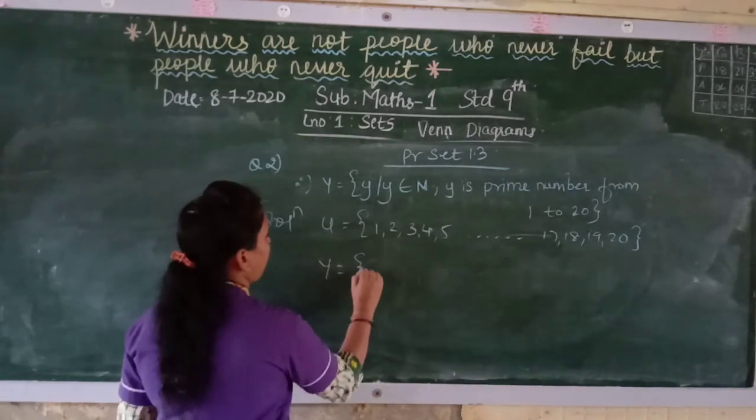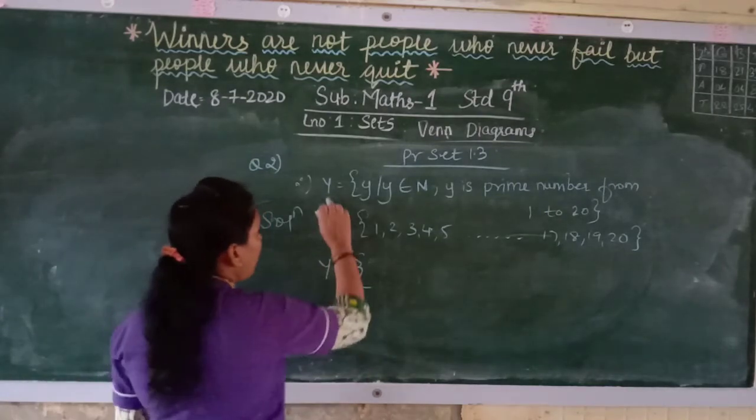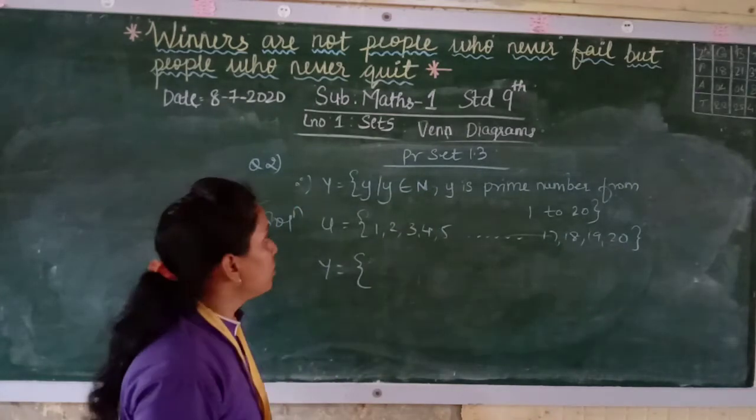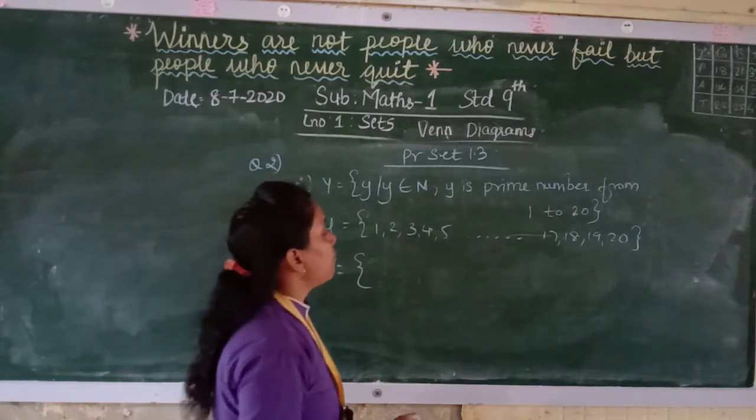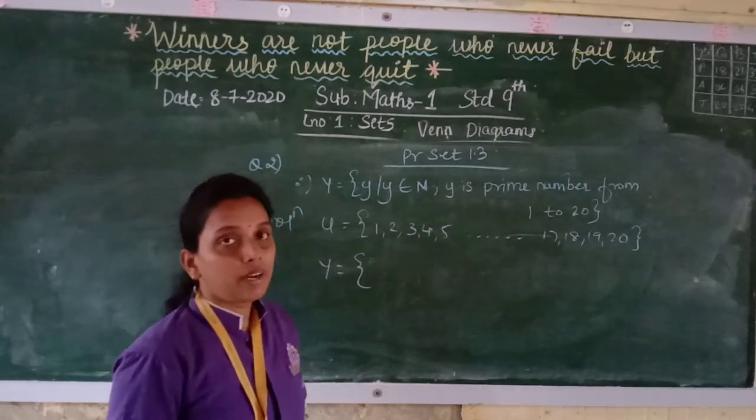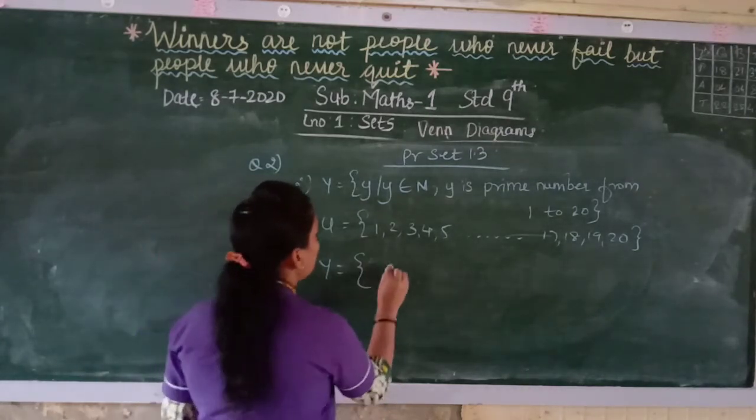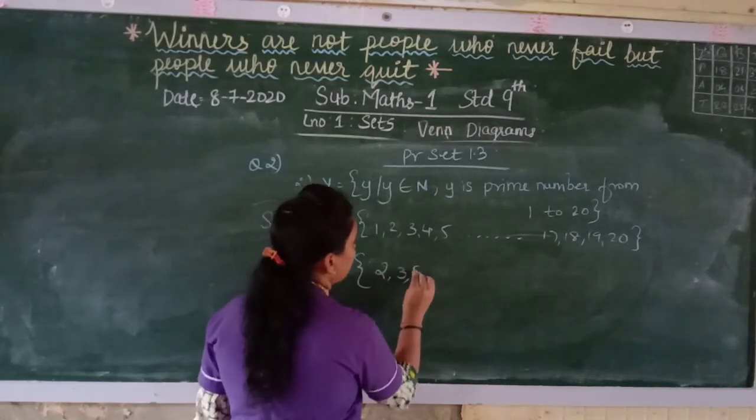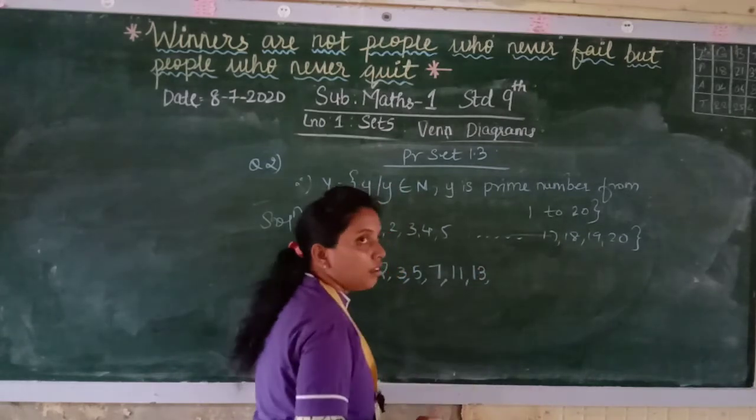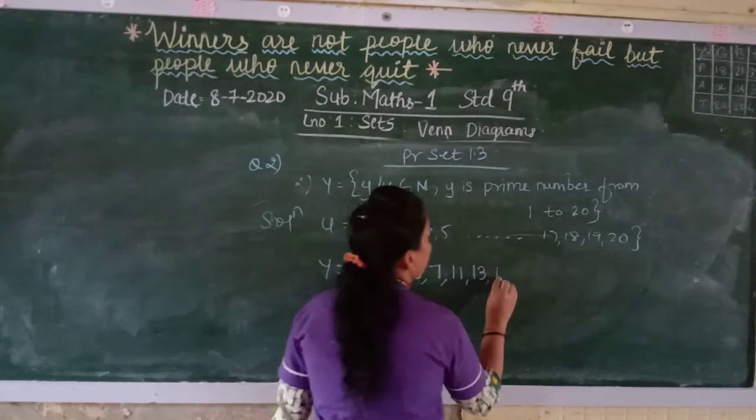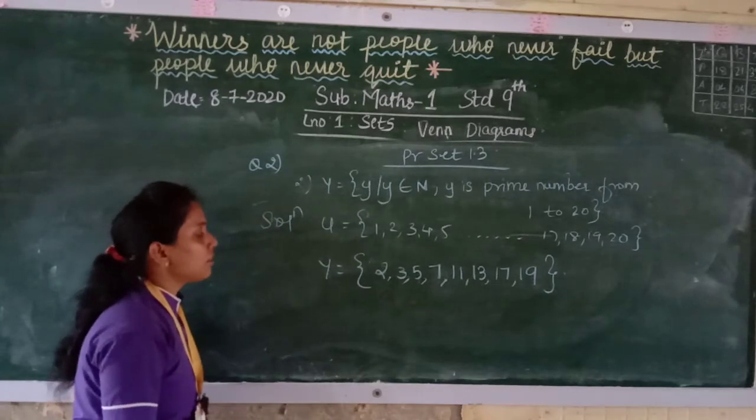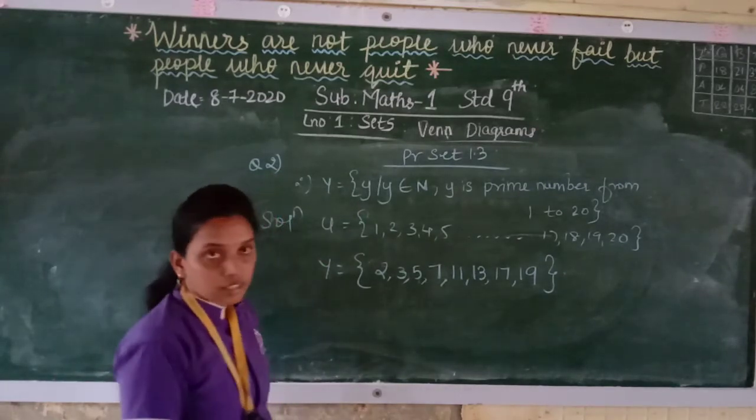Now Y. Capital Y is a set of all y such that y belongs to N, means it is a natural number, and y is a prime number from 1 to 20. Now 1 is neither prime nor composite, so it will start from 2. 2 is a prime, 3 is a prime, 5, 7, 11, 13. Then 14 no, 15, 16 no, 17 will come, 19 will come. Even 20 is not a prime number. So how many are there? 2, 3, 5, 7, 11, 13, 17 and 19.